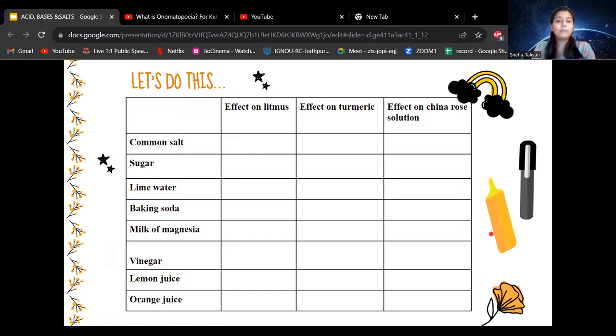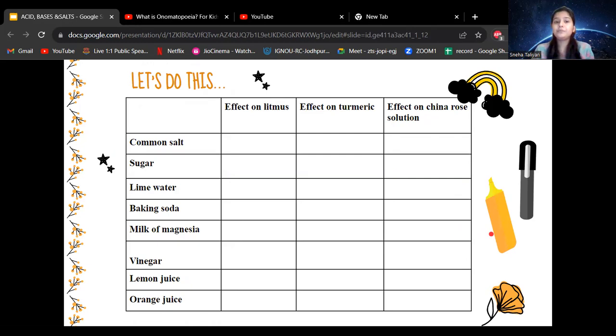What we are going to do is check the effect of common salt, namak ka effect, on litmus, what happens on turmeric, and what happens on China rose solution. In the table here, we have the list of substances that we can test, and at the top we have the indicators. So please do this table.